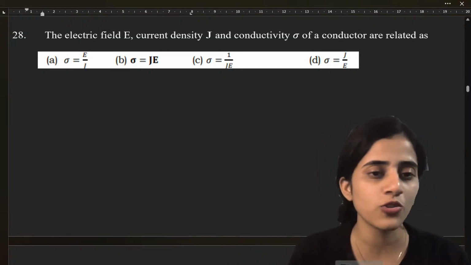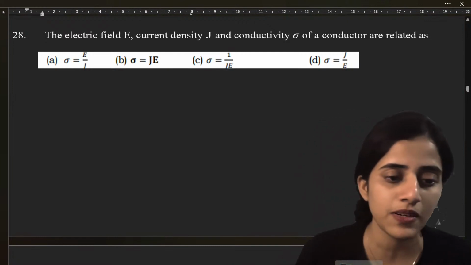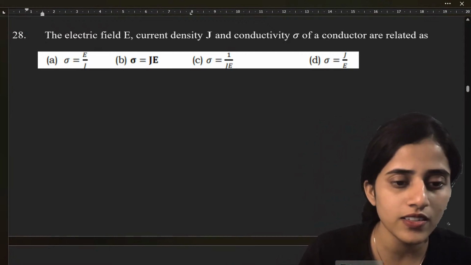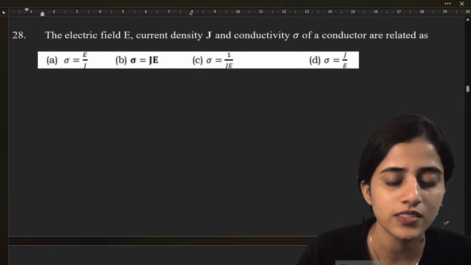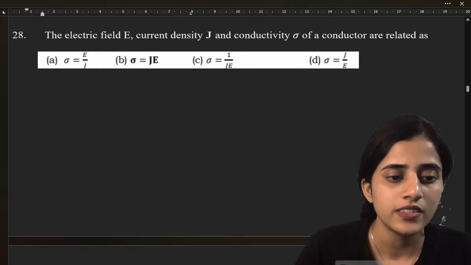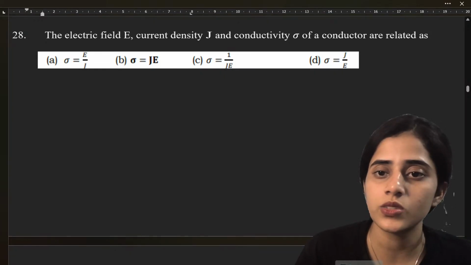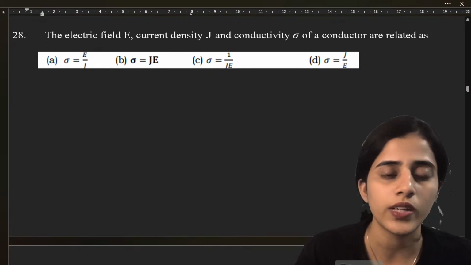Okay, so all those who said B, it is B, sigma is J by E. J is equal to, wait.